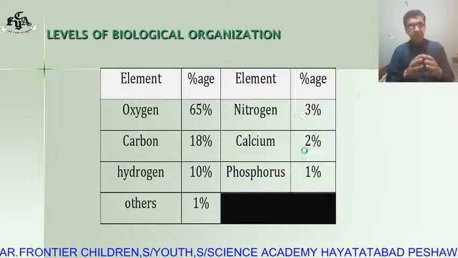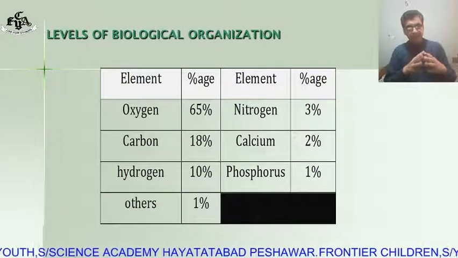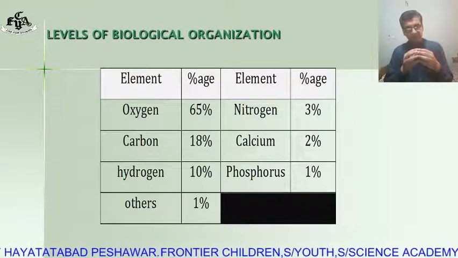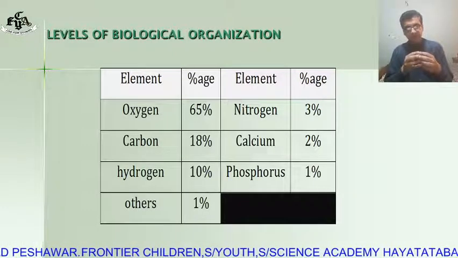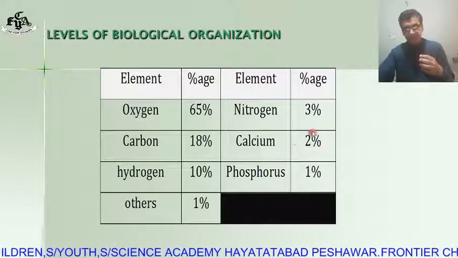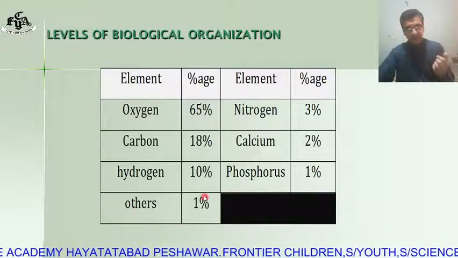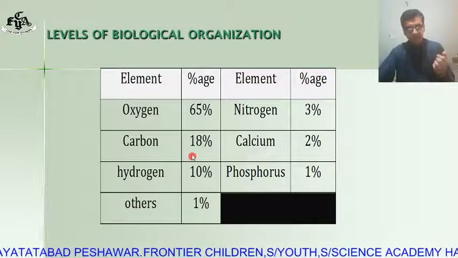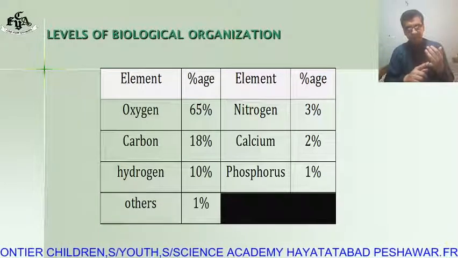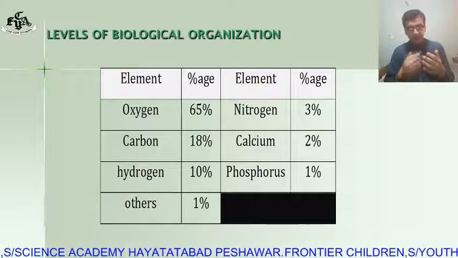So let's see in a table. These are the elements and their percentage. Oxygen is 65% in a living body, carbon 18%, hydrogen 10%, nitrogen 3%, calcium 2%, phosphorus 1%, and other elements 1%. So this was about level number 1: atoms, elements and bioelements.